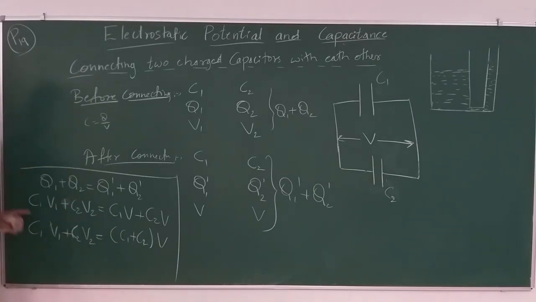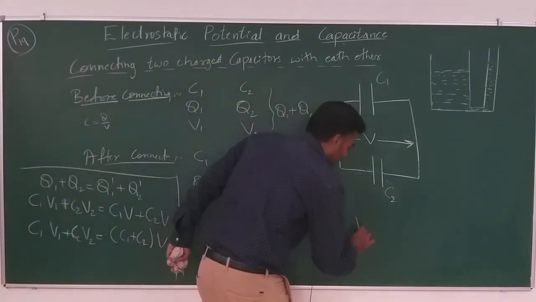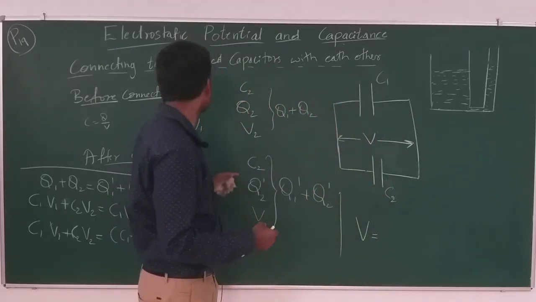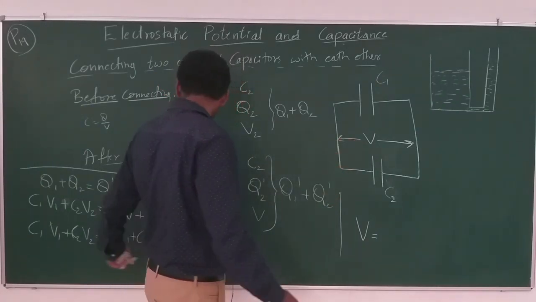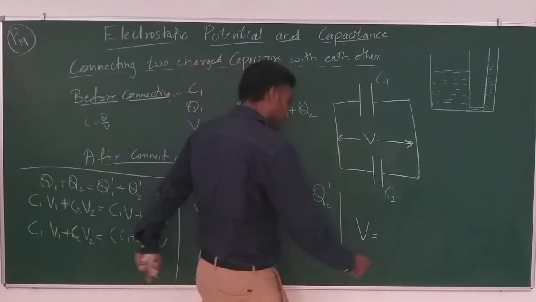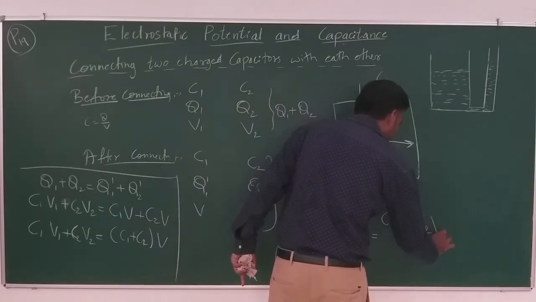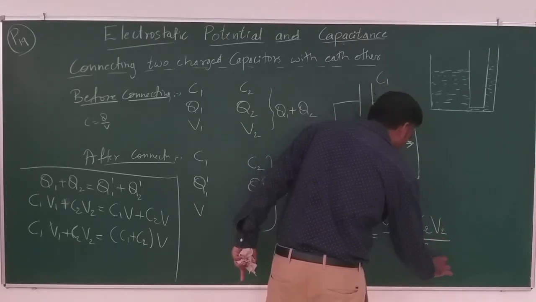Now send this C1 plus C2 to the LHS. You will have the final potential difference, or we can also say the common potential difference between the plates, V is equal to C1 V1 plus C2 V2 divided by C1 plus C2.